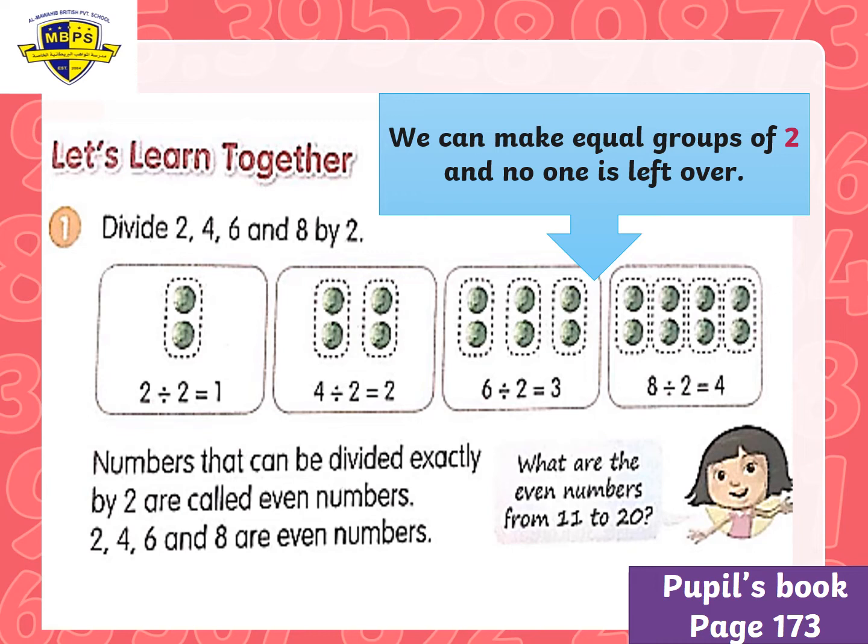Then the girl now is asking, what are the even numbers from 11 to 20? If we say 2, 4, 6, 8, and 10, now from 11 to 20, what are the even numbers? Which number after 11? 12. And 12 is even or odd? Very good. It ends in 2, so it's even. 12. Then 13. Can I say 13 is an even number? No, it ends in 3, and 3 is odd.